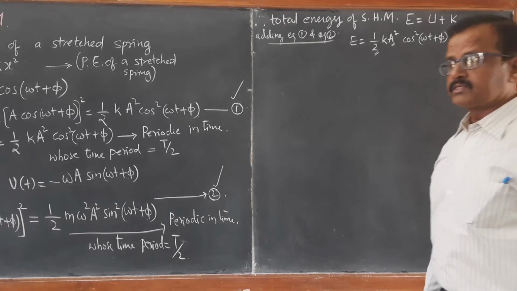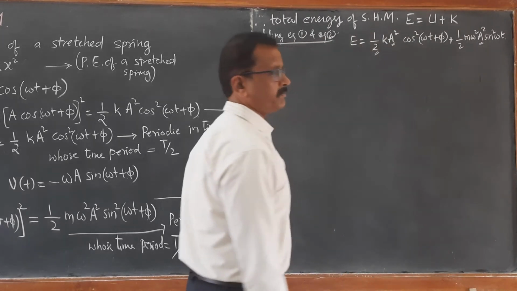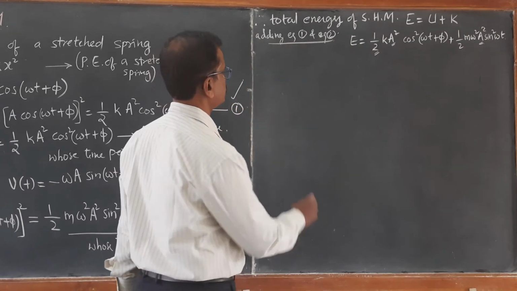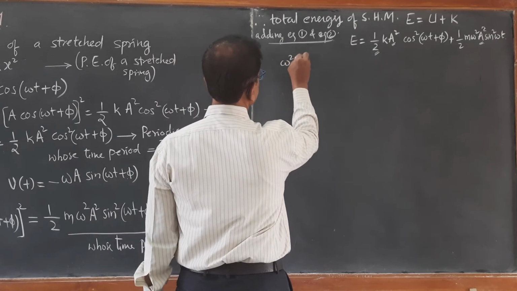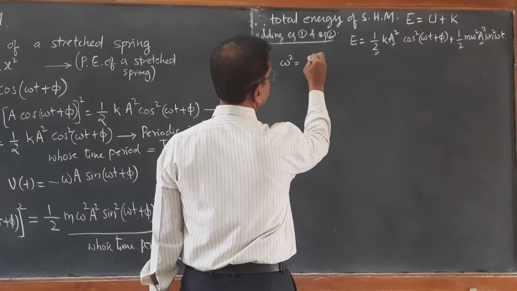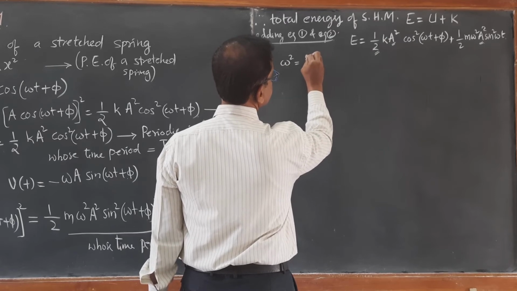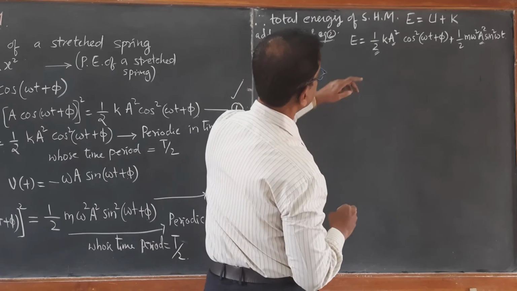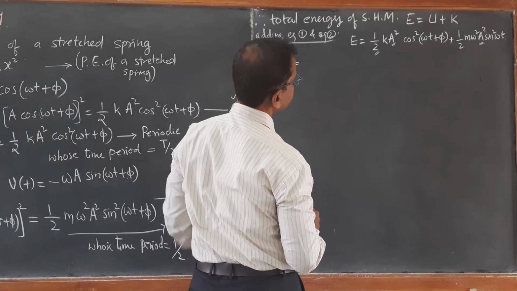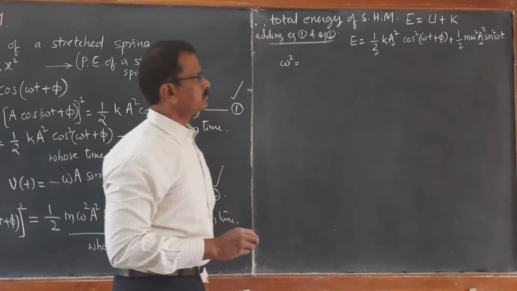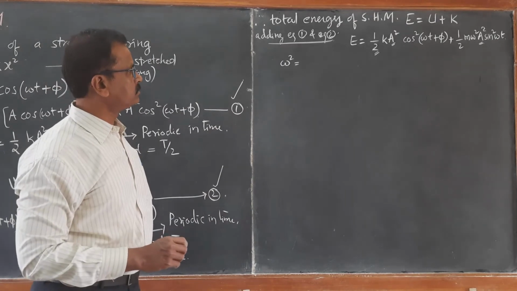And we know one more thing that we have studied already. For a particle in SHM, omega square is equal to k by m, or k is equal to m omega square.